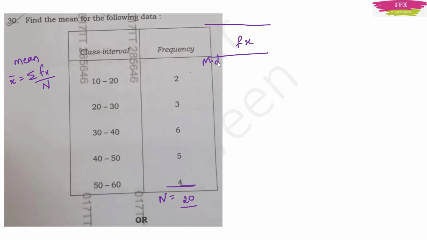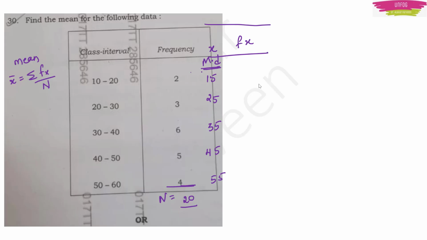Here I will write midpoint of the class interval. We call it x, right? So what is the midpoint of the class interval? First one, 10 to 20 is there, right? For 10 to 20 the midpoint will be 15, right? So I will write 15 here. For 20 to 30 it will be 25. For 30 to 40 it will be 35, 45. For 50 to 60 it will be 55, right?